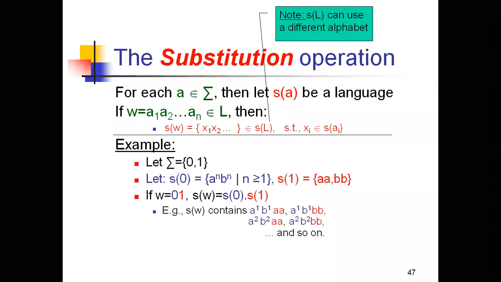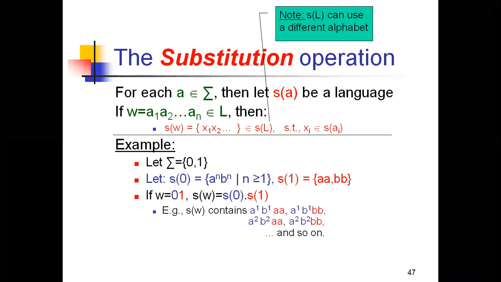Make a note that s(L) is the substitution language, and we can use a different alphabet for that. So s(w) is the substitution of a string, and it should always belong to the substitution of the language. We are going to show that each string xi belongs to the substitution of ai.